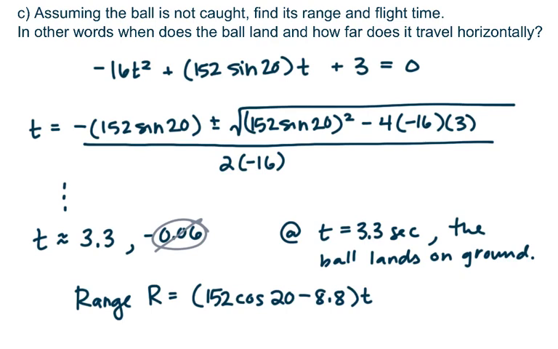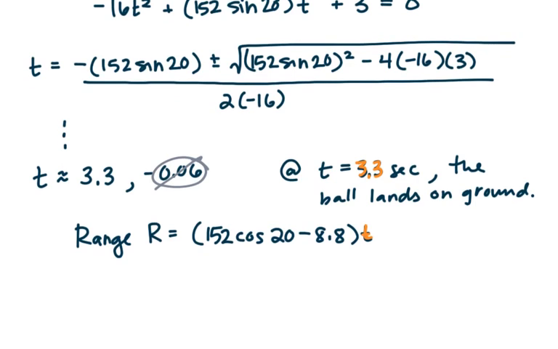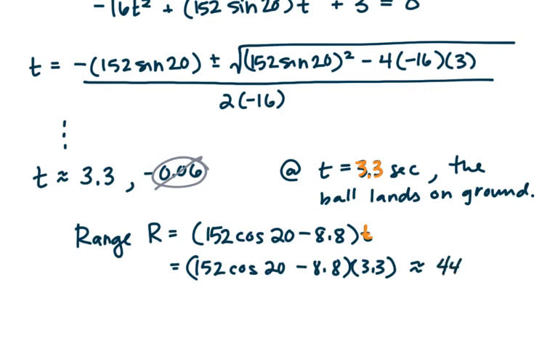So we want to find the range when t is equal to 3.3. At this point, we just plug that in, and I have 152 cosine 20 minus 8.8, all of which is times 3.3. I end up with approximately 442 feet. So that is how far downrange this ball is from its initial position when it was hit.